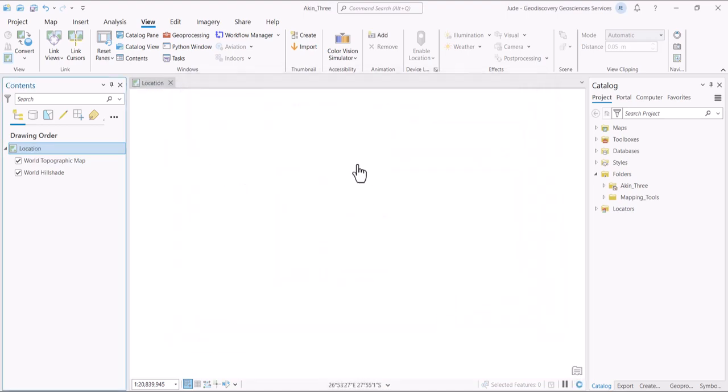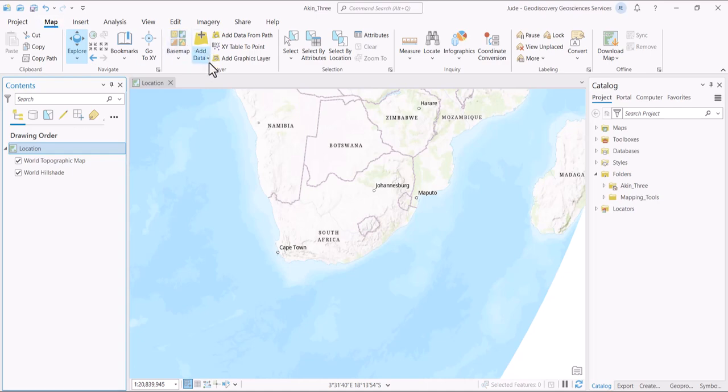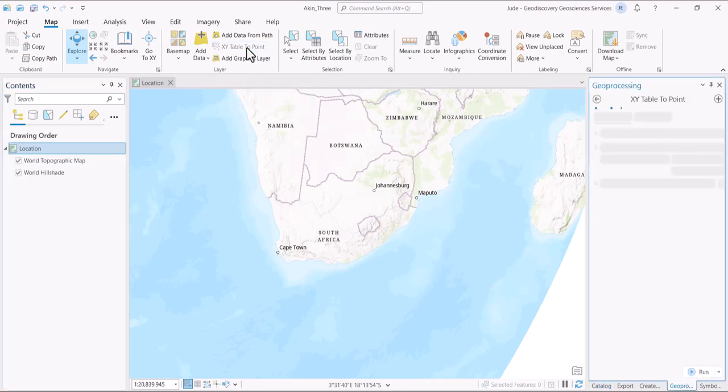So this my project is now referencing WGS 84 UTM zone 31 north. And the other thing that we're going to do is to add data, but we are going to be adding XY table to points. But you can still do it in several ways, but we are using this XY table to point.